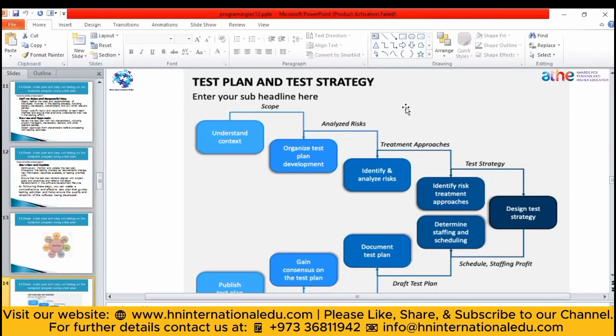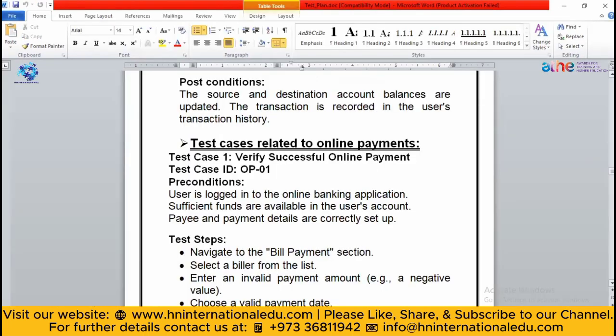Now let's see some test cases. That was the only part that was left there. So let me show you how you can create some test cases for that. So this is the test plan of an online banking application. After defining the scope, the objective, and the method you are going to follow, you have to write the test cases. Now how? Let's see.